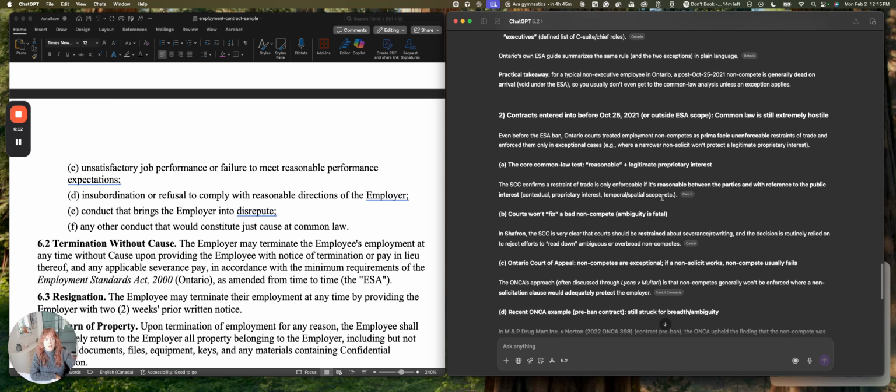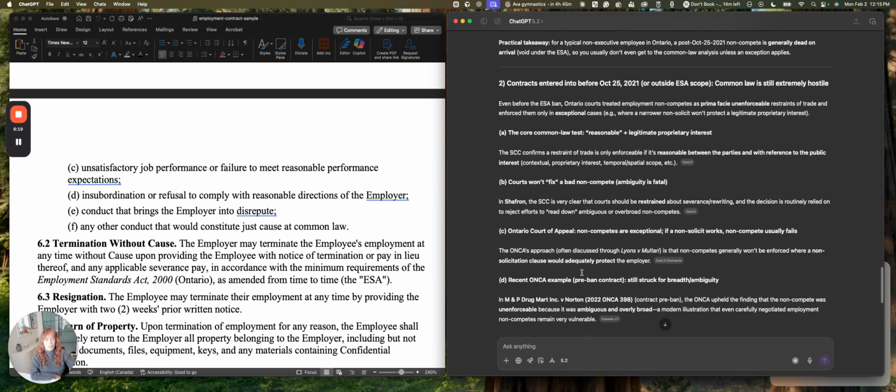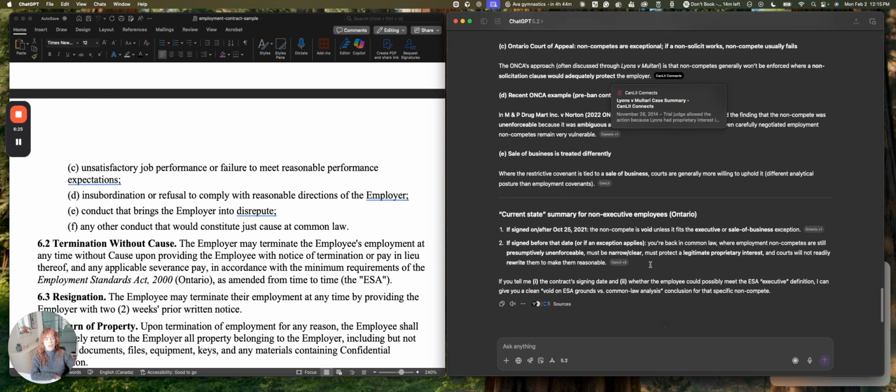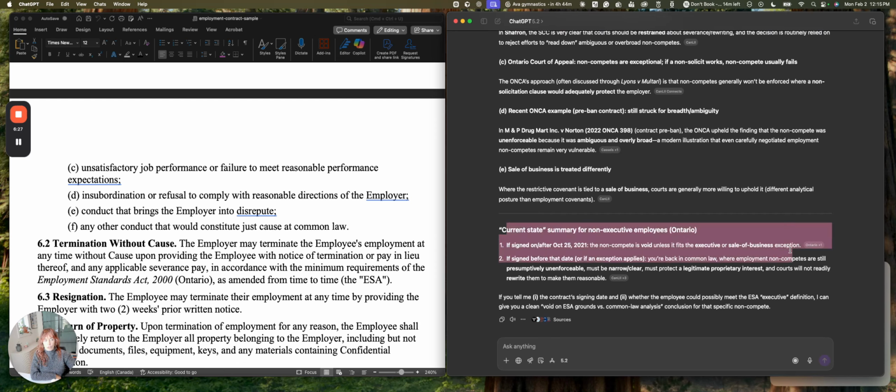and confirm. It does pull from Canly. It also pulls from legal blogs. Sometimes those are right, sometimes they're wrong. So always do your due diligence. But it's a really nice high-level review of everything so that you can dig into it more yourself. And then, of course, it's going to tell you the current state.